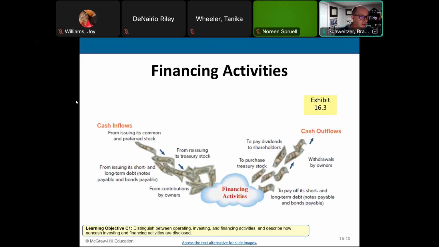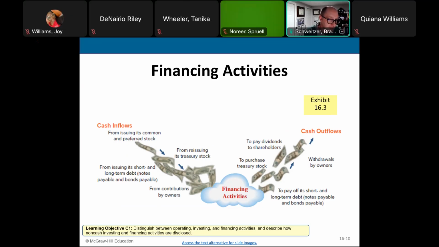And then financing activities. Financing activities, as I mentioned, is the issuance or repurchase of things like stocks. We also have loans, which are notes payable, and bonds payable. So cash coming into the business comes from the company issuing stocks, bonds, or taking out a loan, or could be contributions from owners and other investors, etc.